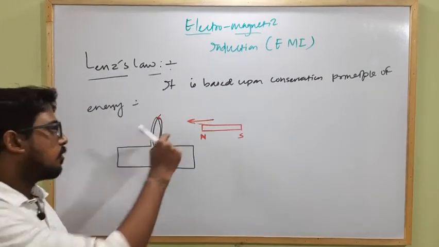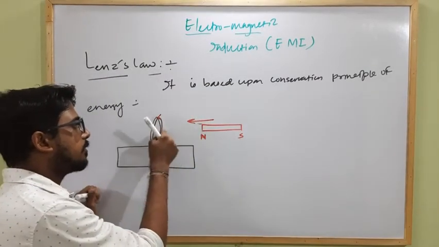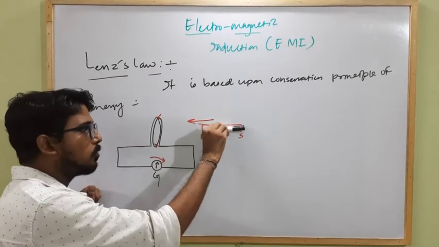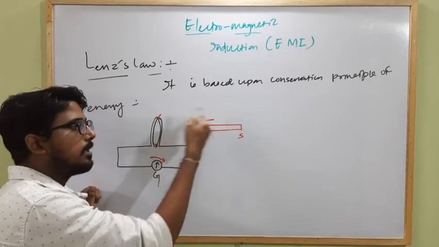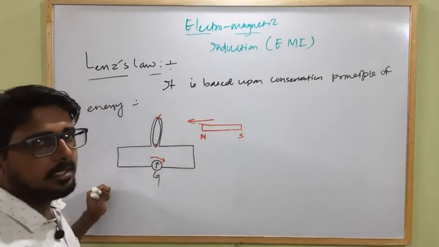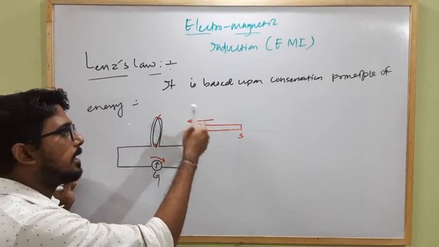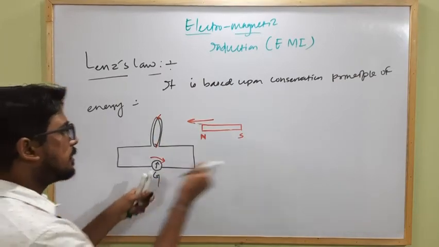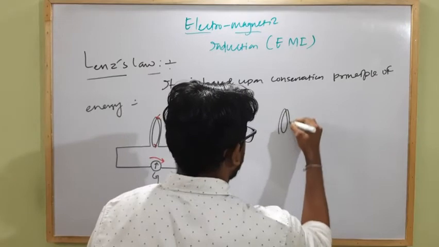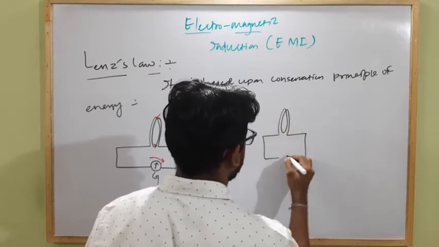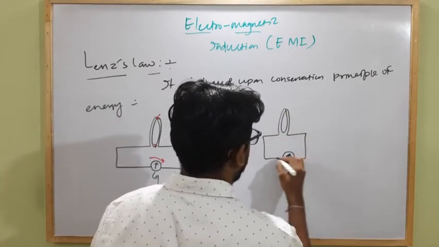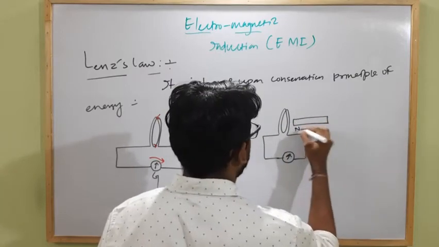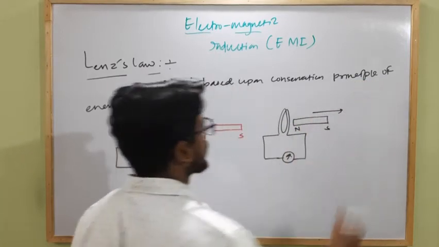Clear? So according to Lenz's law, as there is some opposition to the motion of this bar magnet, we have to do some external work in loss of some mechanical energy, and that loss in mechanical energy is converted into electrical energy. Similarly, when there is the coil attached to the galvanometer, and we are taking away the bar magnet, this is the north pole and south pole, away from this coil.